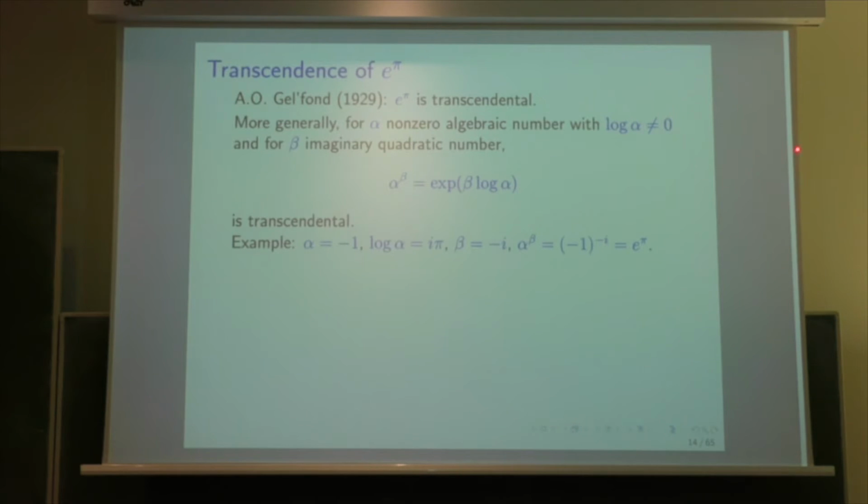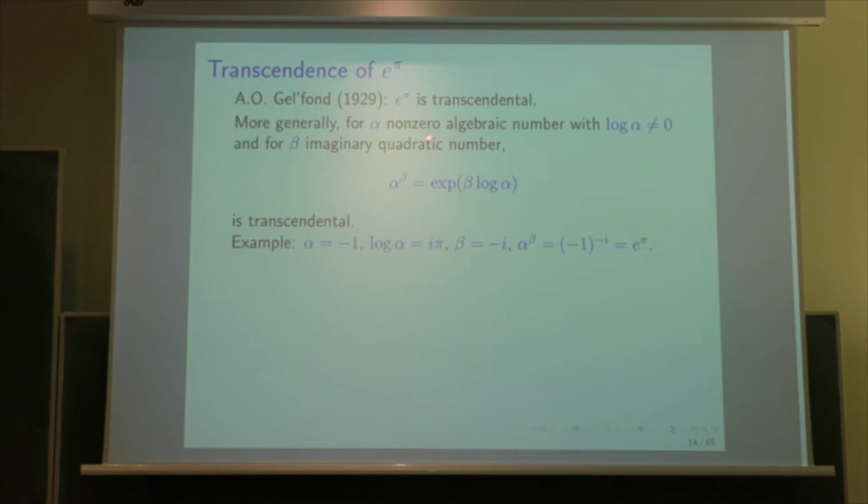So there are infinitely many solutions, but you take any value of log alpha which is not 0, and alpha to the beta is exponential beta log alpha, it's transcendental. So if you take log alpha equal i pi, beta equal minus i, alpha to the beta is just exponential of pi. So Gelfond solved Hilbert's problem for imaginary quadratic exponent.